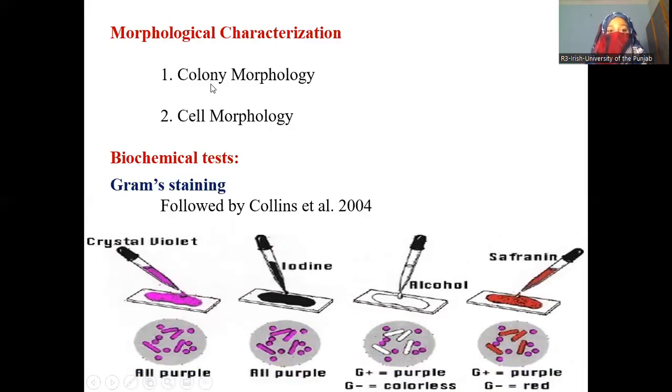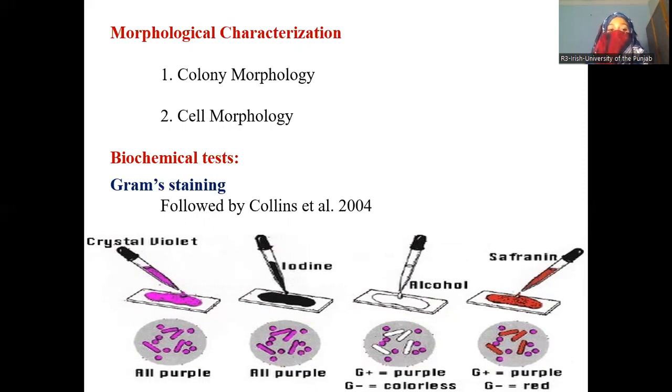Morphological characterization: colony morphology and cell morphology. For identification of lactobacillus, first of all we have to identify its colony. When we collect different microbes and want to collect lactobacillus, there are so many colonies. We have to identify the colony of lactobacillus. We have to identify cell morphology by different staining mechanisms such as gram staining, spore staining, and acid-fast staining.